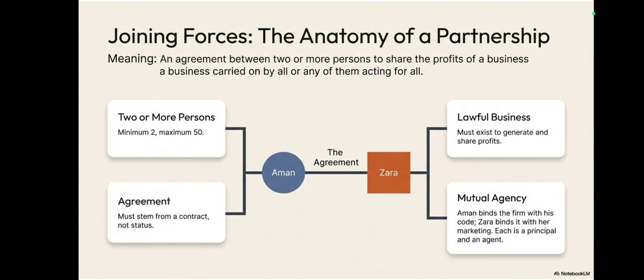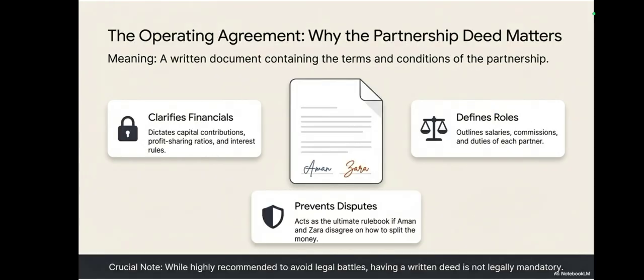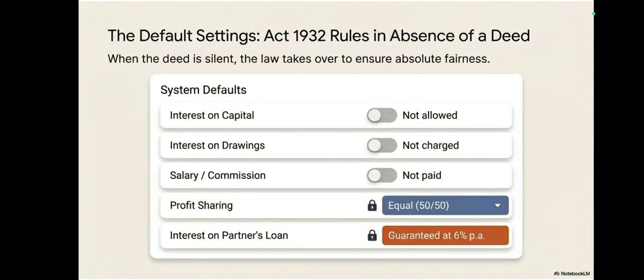Here some basic characteristics or features of partnership are mentioned. Aman and Zara have given that. The written document which defines all the legal terms and conditions of the partnership is the partnership deed. A partnership deed can be oral or written, but to avoid any conflict and dispute in future, it should be written in nature instead of keeping it oral.